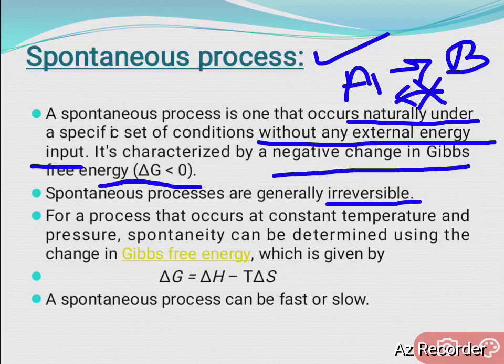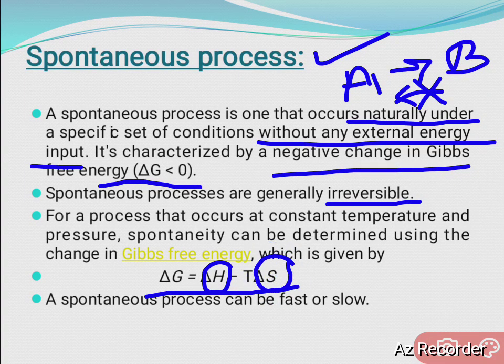For a process that occurs at constant temperature and pressure, the spontaneity can be determined using the Gibbs free energy, given by delta G equals delta H minus T delta S, where delta H is the change in enthalpy for a reaction and T is the absolute temperature.